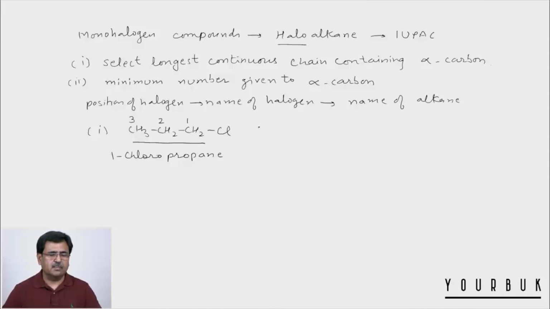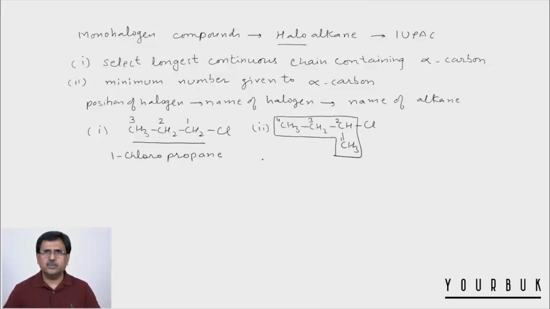Now we take second example now, CH3, CH2, CHCl and CH3. Now in this case we have a longest chain of 4 carbon atoms, and you can show the selection of the chain, there is no harm. And the numbering starts from the CH3 from this side 1, and alpha carbon gets the number 2. So 1, 2, 3 and 4, and there is also no harm if we are showing the numbers.